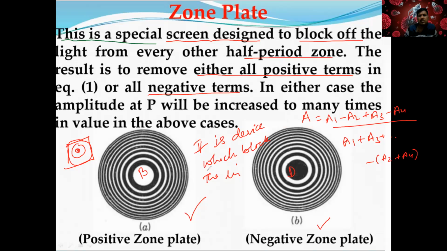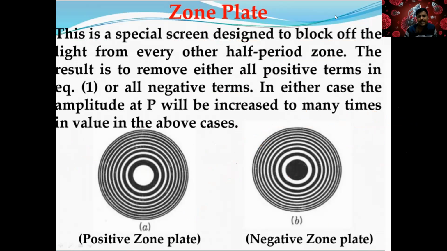So it is a zone plate, a very important long answer question. Zone plate is a device which blocks the light from every alternate half period zone. It can also be used to remove all the positive terms or all the negative terms. Okay, and you can draw the diagram. Can I move to the next slide? Yes, give your response. I'm wasting my time.